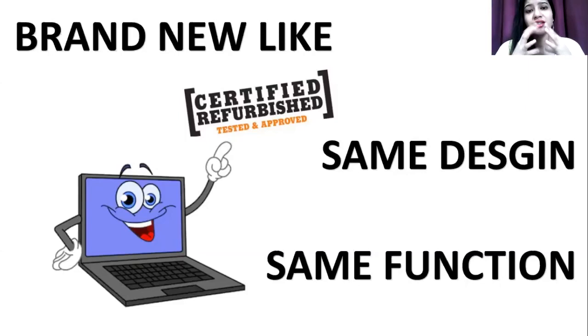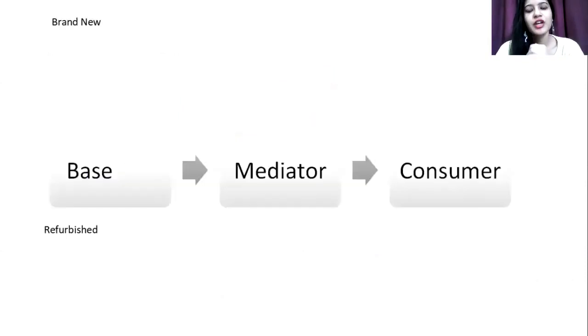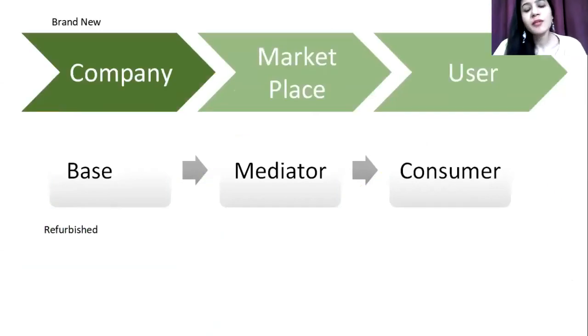As well, the refurbished products are tested and approved gadgets, and let us quickly see how that is done. Before talking about testing, let us see what kind of differences it offers in the market. We already know that brand new products are absolutely new, directly from the company itself, whereas refurbished products are pre-owned gadgets. Now, what are these pre-owned gadgets? Brand new products come from the company, the main source, which launches that gadget into the marketplace for the users for the very first time.